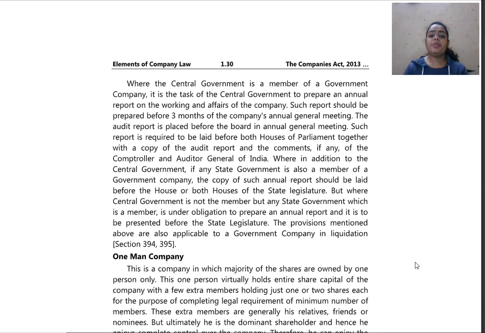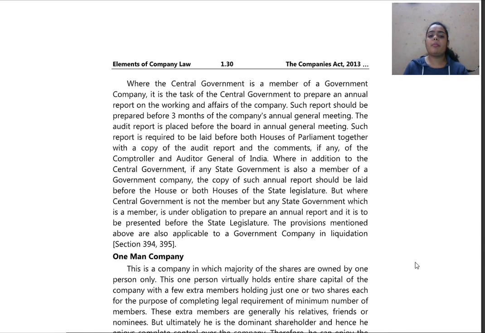The audit report is placed before the board in the annual general meeting. Such a report is required to be laid before both the houses of parliament, together with a copy of the audit report and the comments, if any, of the Controller and Auditor General of India. Where, in addition to the central government, any state government is also a member of a government company, the copy of such annual report should be laid before the house or both the houses of the state legislature.